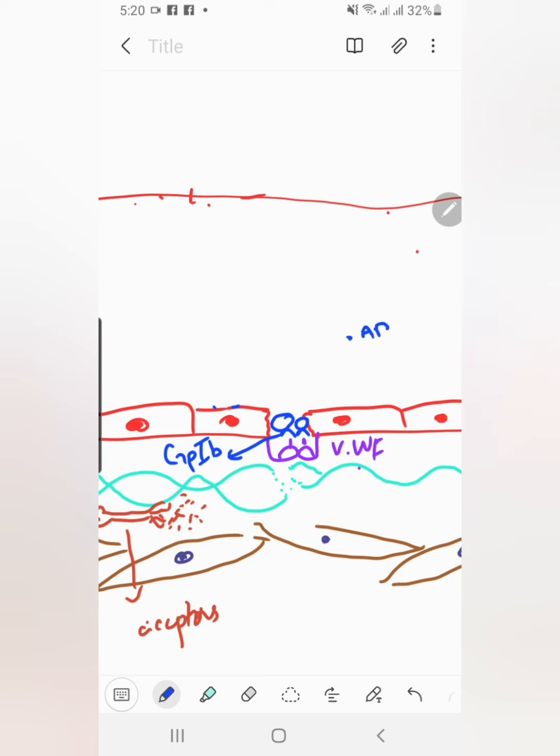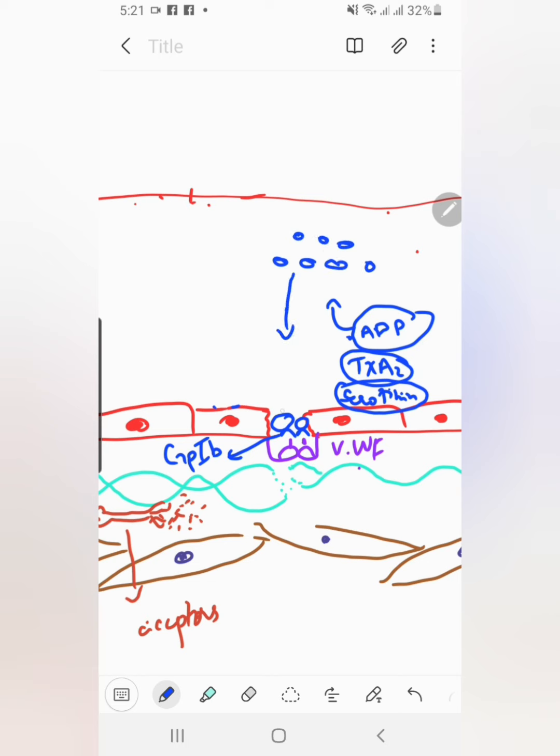Now the platelets that have attached to this von Willebrand factor will cause the release of ADP, thromboxane A2, and different other platelet factors. Along with that, serotonin and different other substances will be released from these platelets that have attached to the von Willebrand factor.